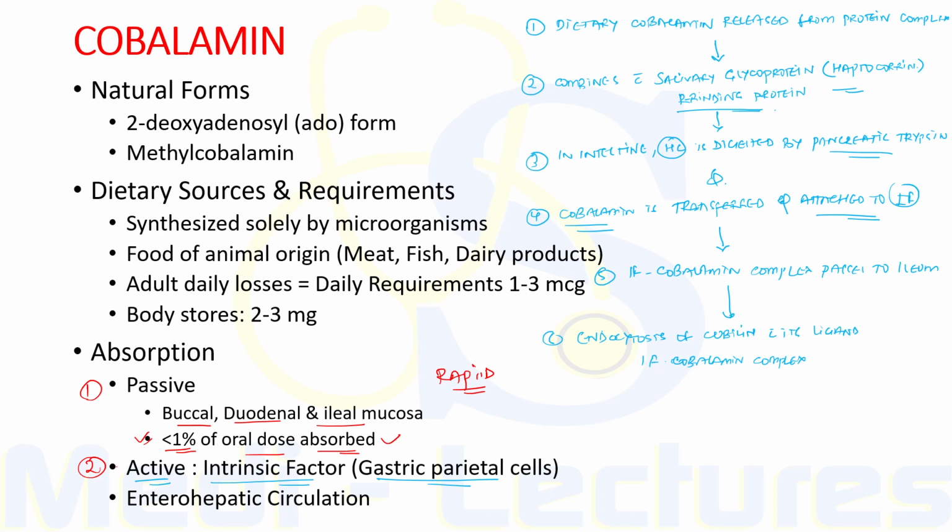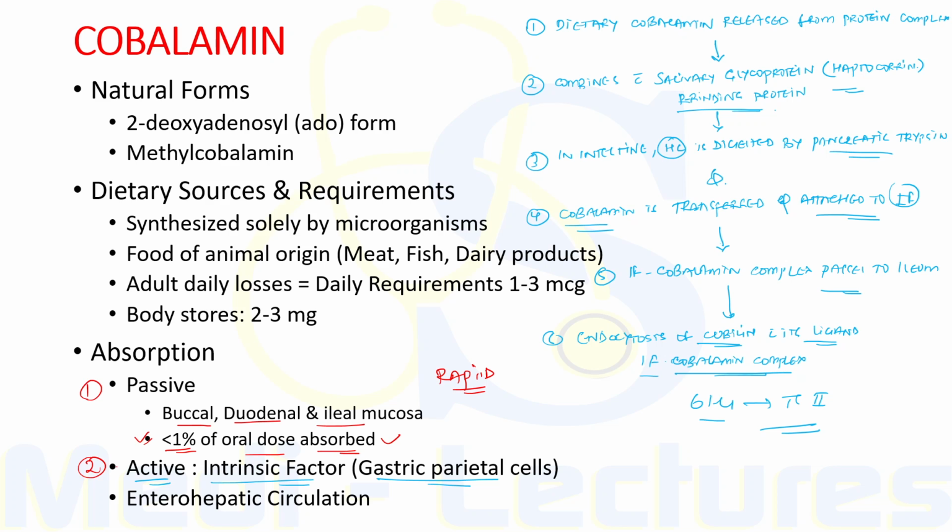Now this intrinsic factor cobalamin complex passes to the ileum, where intrinsic factor attaches to a specific cubilin receptor on the microvillus membrane of the enterocytes. This is then followed by endocytosis of cubilin with its ligand, that is the intrinsic factor cobalamin complex. Then the cobalamin intrinsic factor complex enters the ileal cell, where intrinsic factor is destroyed, and after a delay of about 6 hours, cobalamin appears in portal blood attached to transcobalamin 2, which is the transport protein of this vitamin.